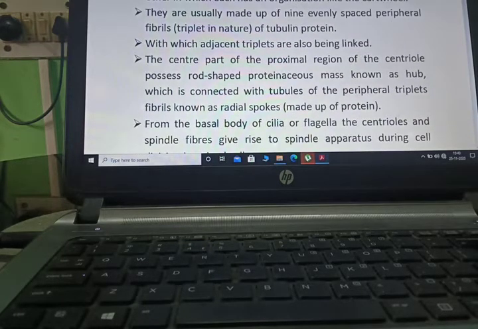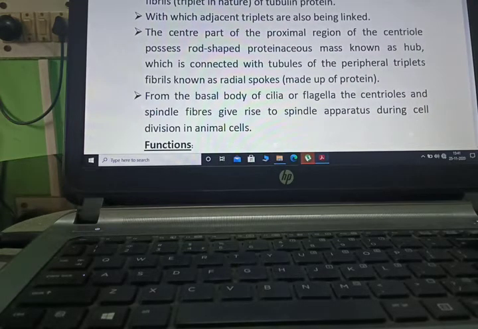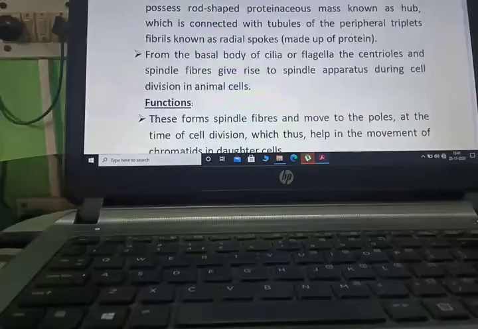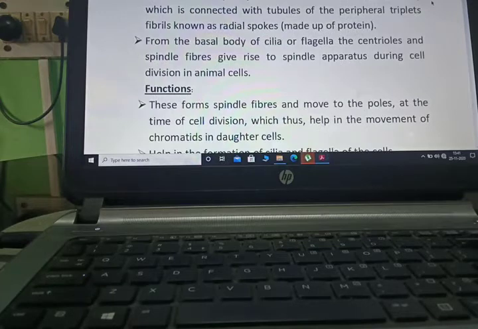They are usually made up of 9 evenly spaced peripheral fibrils. They are triplet in nature, of tubulin protein, but in flagella we saw they had doublets, with adjacent triplets also being linked. The central part of the proximal region of the centriole possesses a rod-shaped proteinaceous mass known as the hub, which is connected with the tubules of the peripheral triplet fibrils by radial spokes, which are made up of protein.